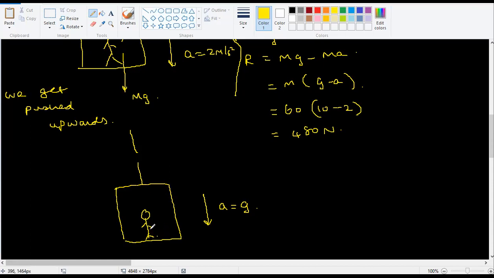In some Disney rides, you must have experienced this. They take you in a lift and then they drop you. When they drop you, you will feel like your seat is not there. You will not feel the seat at all. Why? Because the seat is also falling at G. You are also falling at G, which means you don't feel the seat at all.